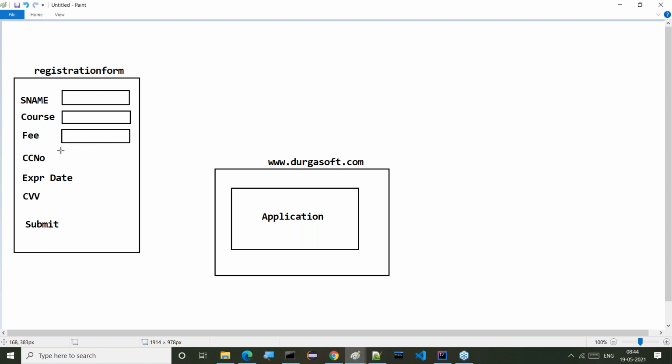Right, sir. These are the various details we require if you want to go for online payment for the courses at Durgasoft.